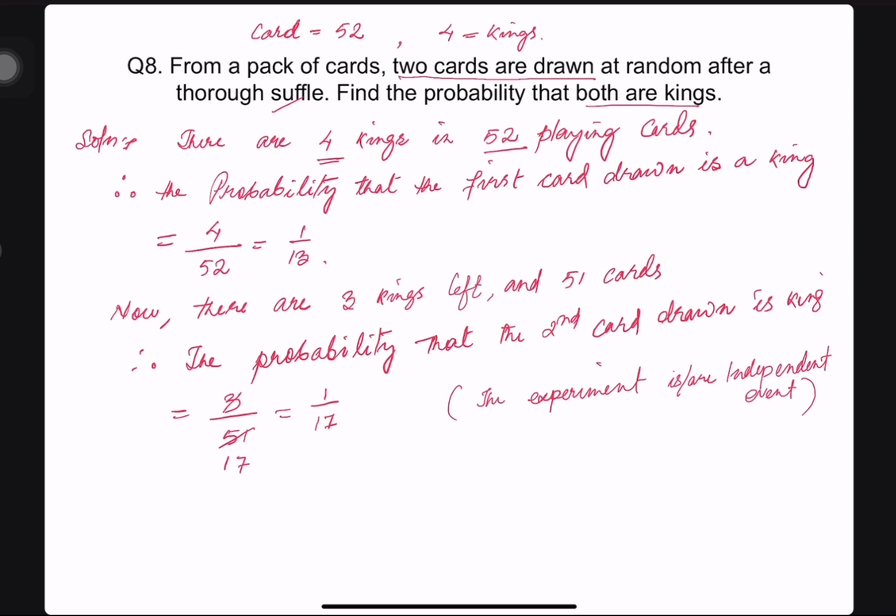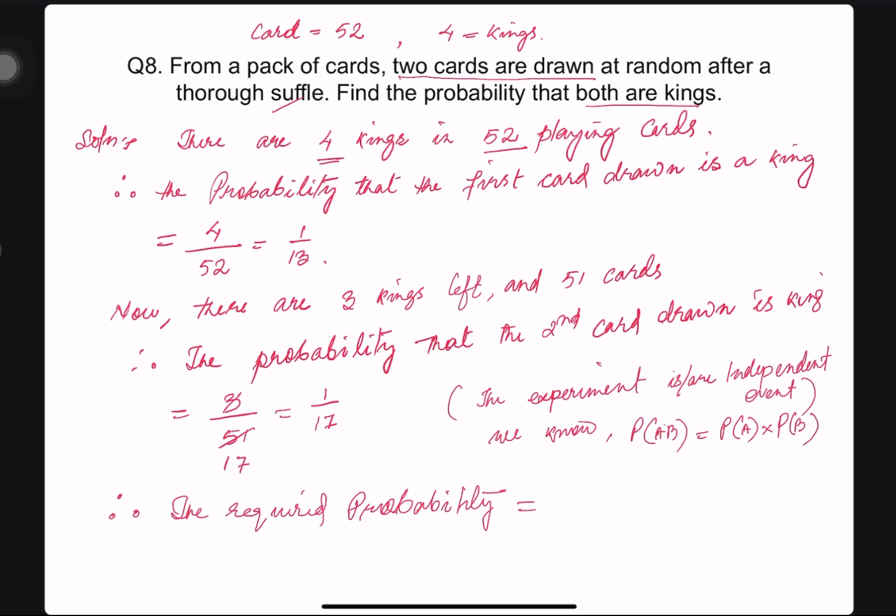So what do we understand if there is an independent event? We know that P of A and B, suppose A and B are independent events, is P of A into P of B. In the same way, this drawing of two cards is an independent event. Therefore, the required probability is equal to the first one, 1 by 13, into 1 by 17.